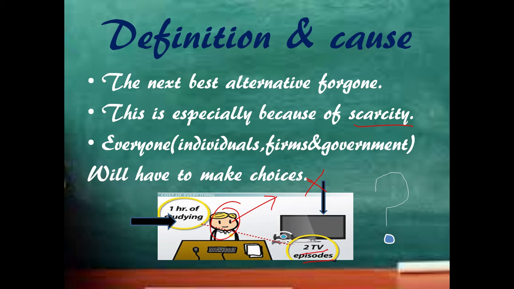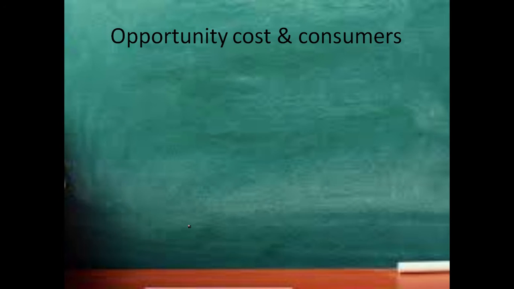Now if he chooses to study, his opportunity cost will be 2 TV episodes. If he chooses to watch the 2 TV episodes, then his opportunity cost will be 1 hour of studying. It is the next best alternative foregone.